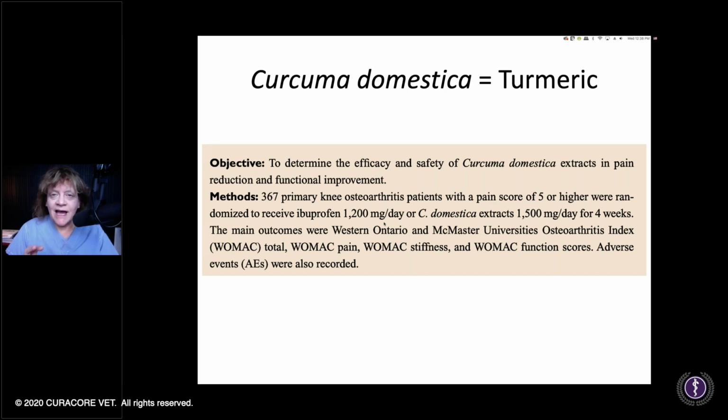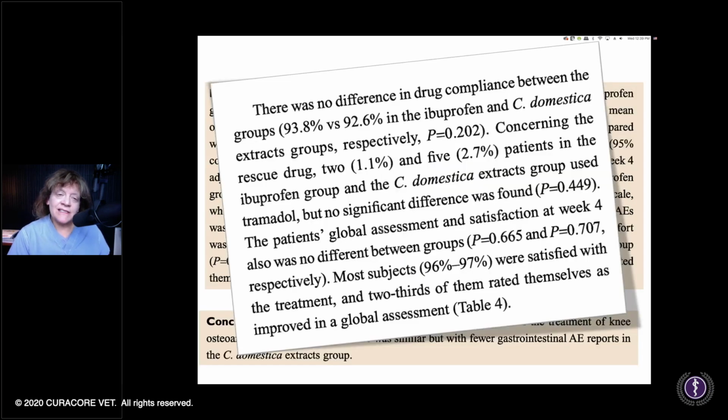Just even looking at that, there's a teeny bit of a red flag that comes up, because if you wanted to know, okay, what was that Curcuma domestica extract? How strong was it? 1,500 milligrams of what? This is what we're dealing with in the hemp products that we see. Oh, give X amount of hemp extract. Okay, right. We want to know about the entourage effect, but you're saying hemp extract? That's just nonsensical.